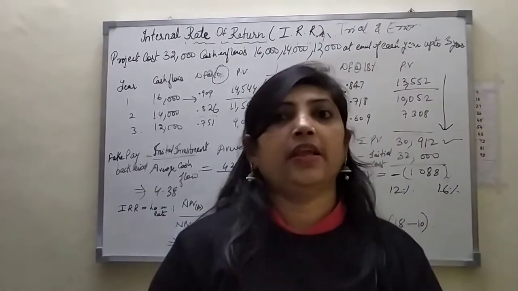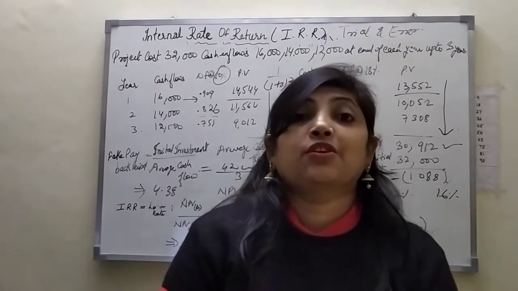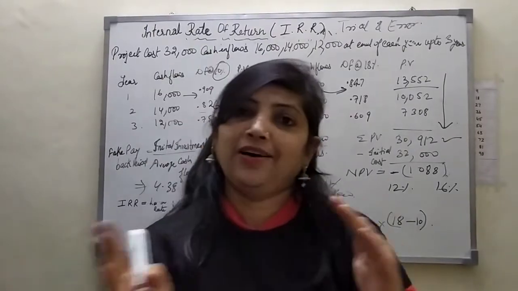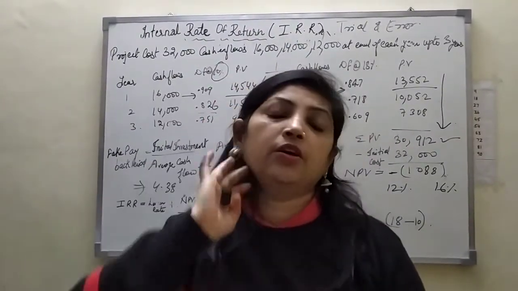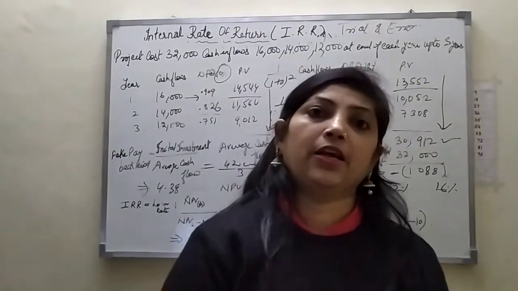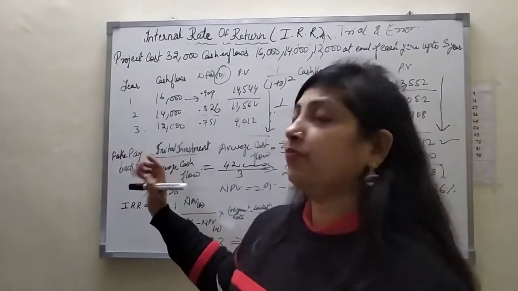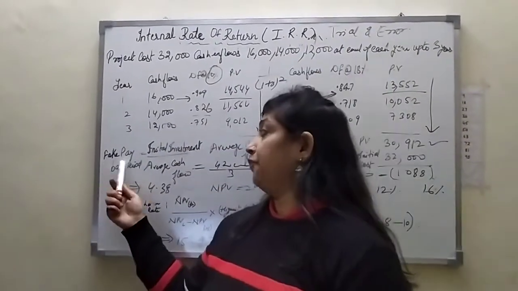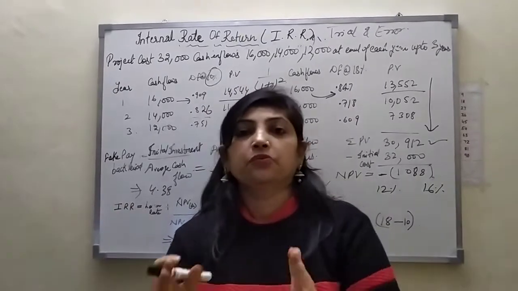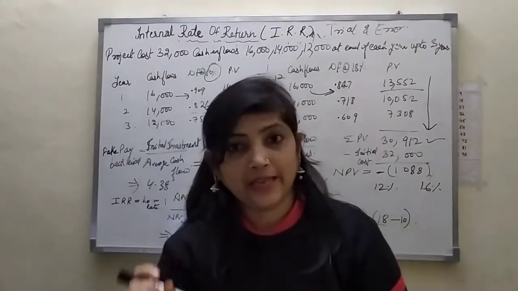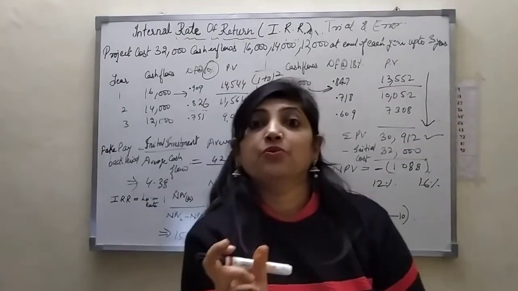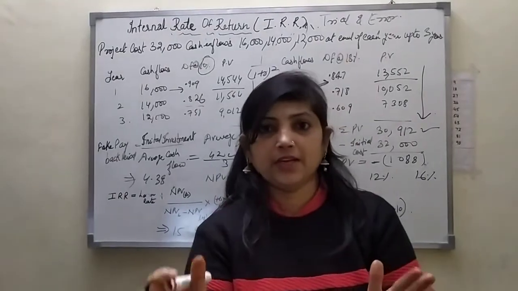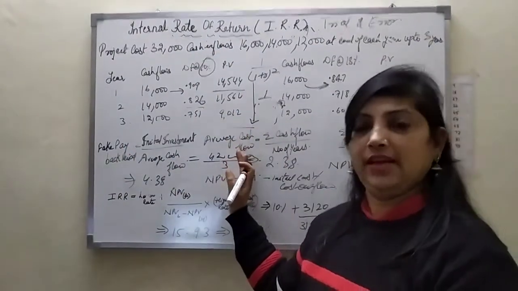randomly select any rate of return. The selection is based on this: from one rate of return we get a positive NPV, and from another rate of return we get a negative NPV. In the same way, if we don't go with the trial and error method, we should find out the fake payback period. From that we check the value in the annuity table. Where the value lies, we select the discounting factors over that and apply them.